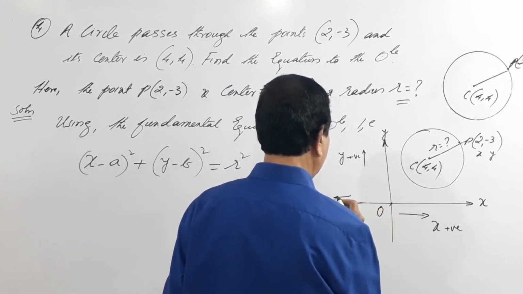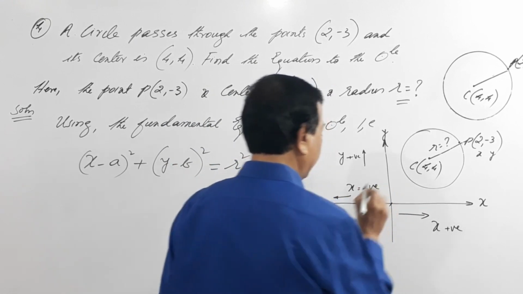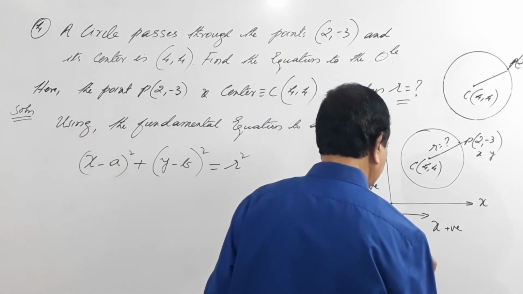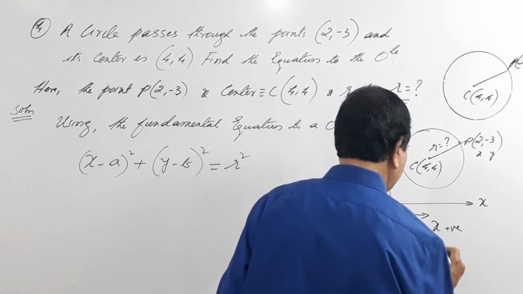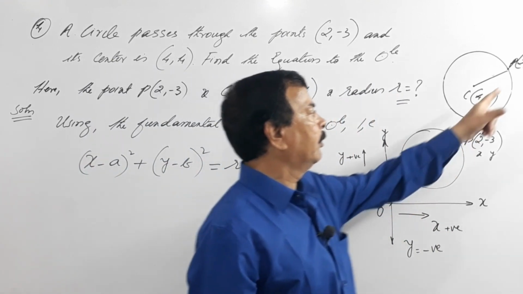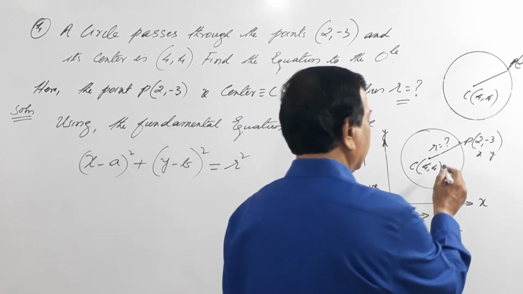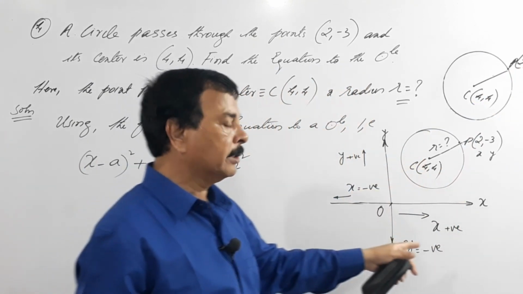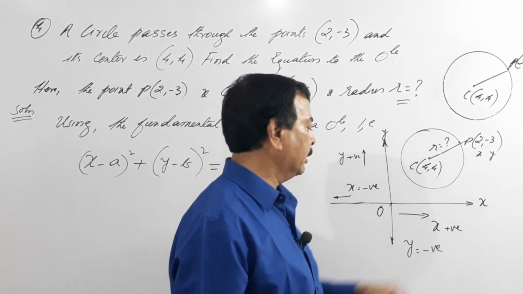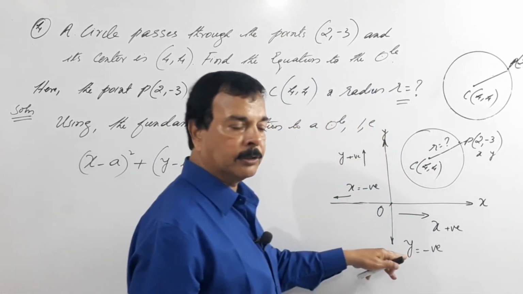If you go towards left, x is negative, and if you go downwards, y is negative, isn't it? Here, if you observe the problem, you have 2, 3. So what does it mean? The circle is not in the first quadrant, but it is in the fourth quadrant, because the x coordinate... for example, I'll rub this. So you have understood this.